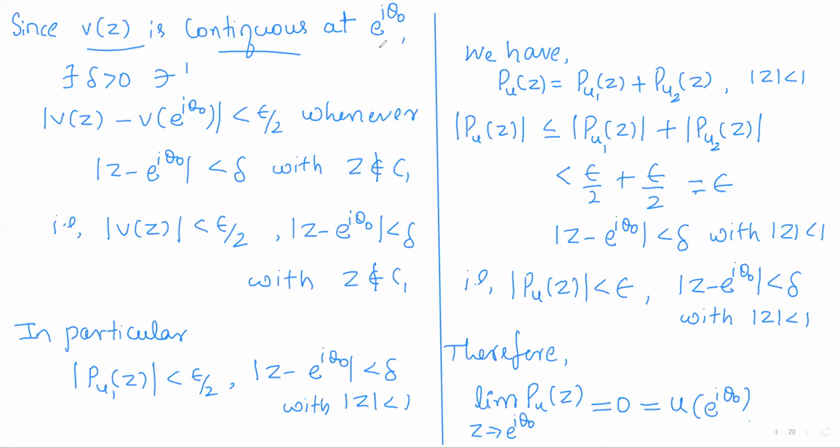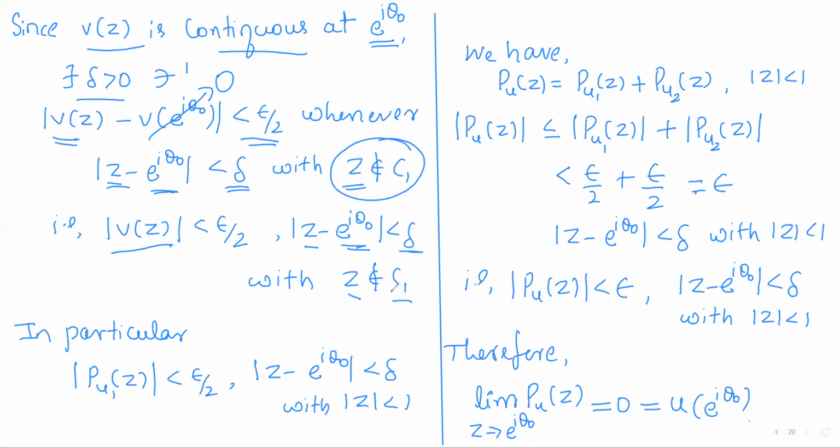Now, since V of z is continuous at e power i theta naught, for every epsilon, there exists a delta, right? So there exists a delta such that modulus of V of z minus V of e power i theta naught can be made less than epsilon by 2 for all points in the delta neighborhood of e power i theta naught, and z should be in the complement of C1, because the domain of V is what? It is the complement of C1. So as V of e power i theta naught is 0, modulus of V of z will be less than epsilon by 2 for all points in the delta neighborhood of e power i theta naught, and z is in the complement of C1.